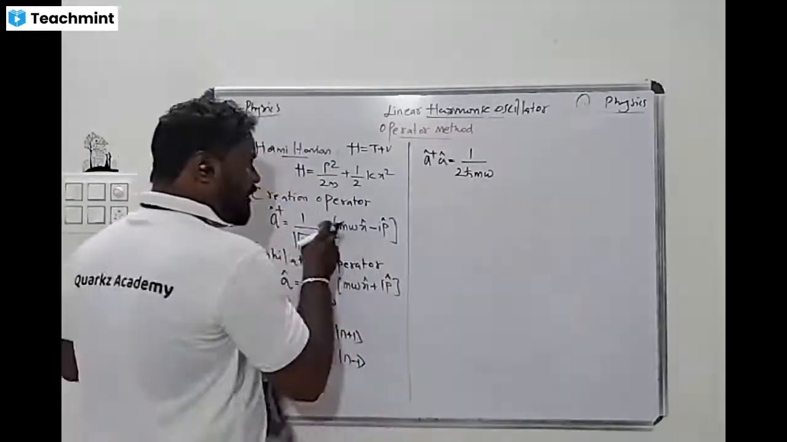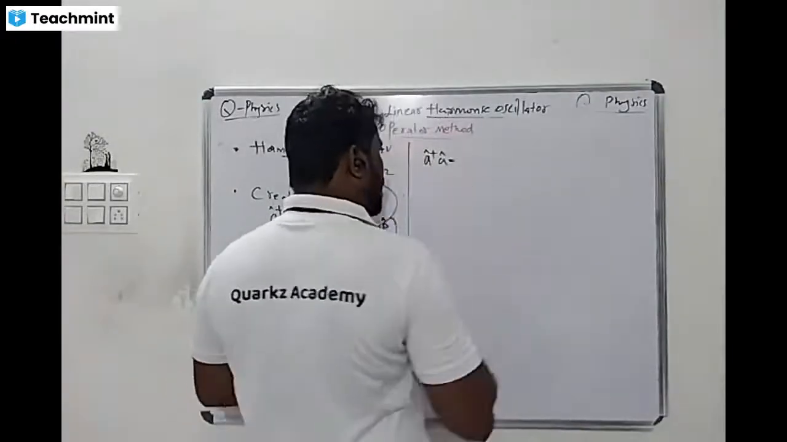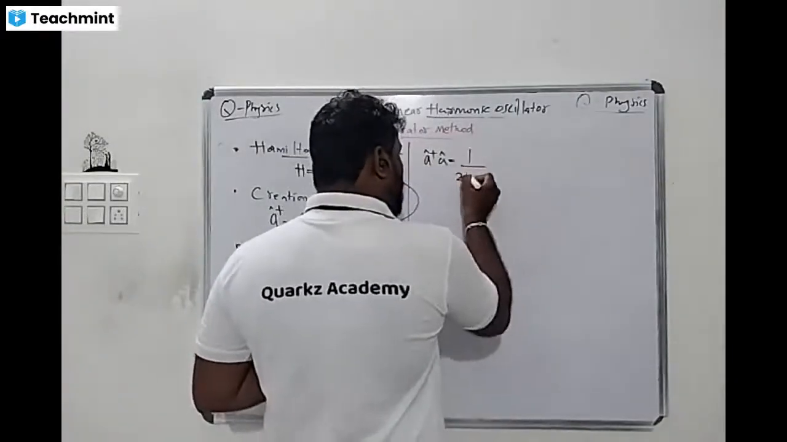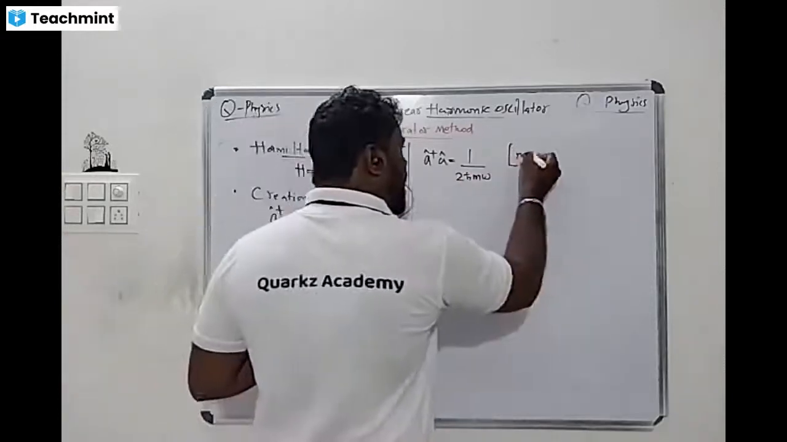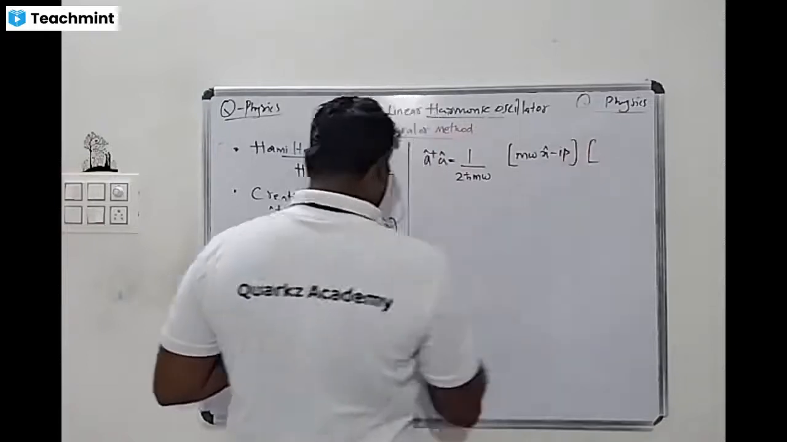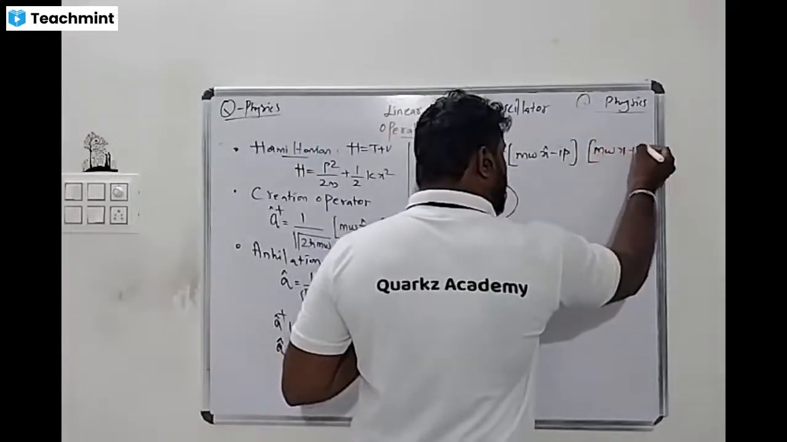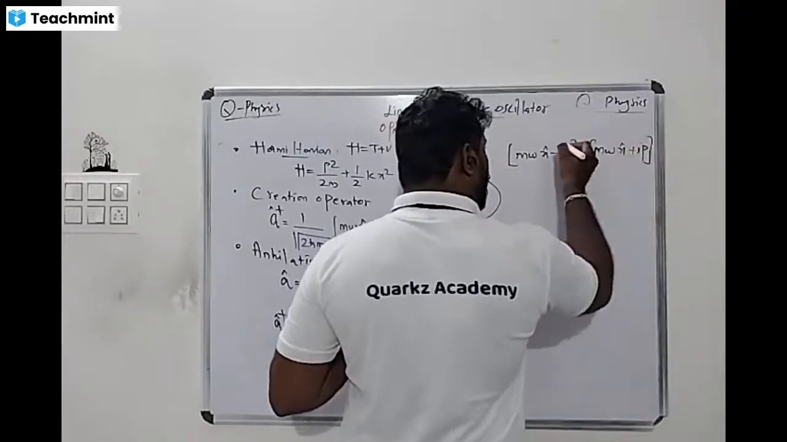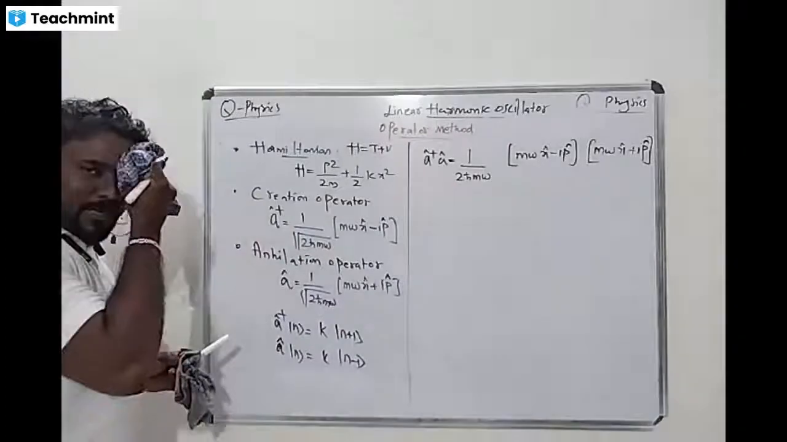Now look, I am writing it fully so that you can understand clearly. One factor is m omega x minus ip, and the other factor is m omega x plus ip. These are very important terms. Now I am going to calculate one by one, using cross multiplication.